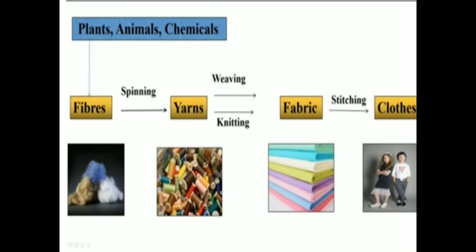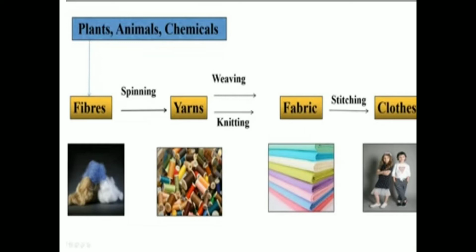This table you have to learn. This is the most important table in this chapter, Fiber to Fabric. You must understand this entire process. Fibers are converted into yarns, yarns to fabric, and fabric to clothes or bed sheets, etc.